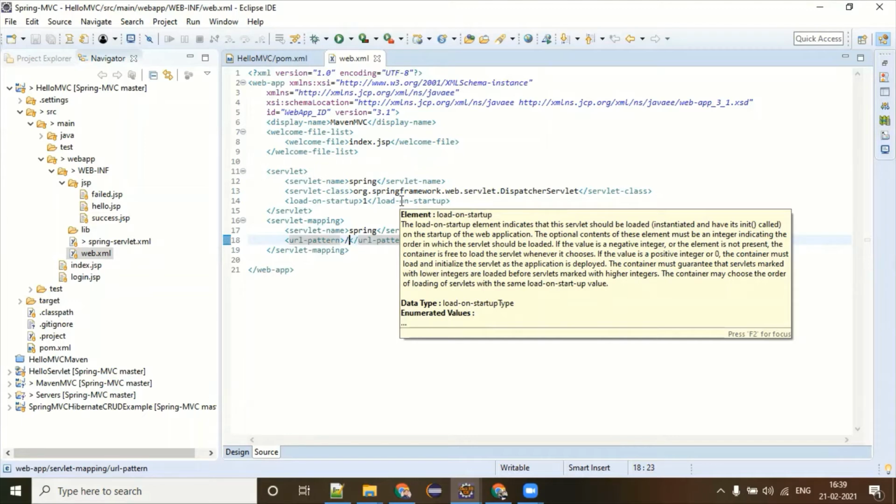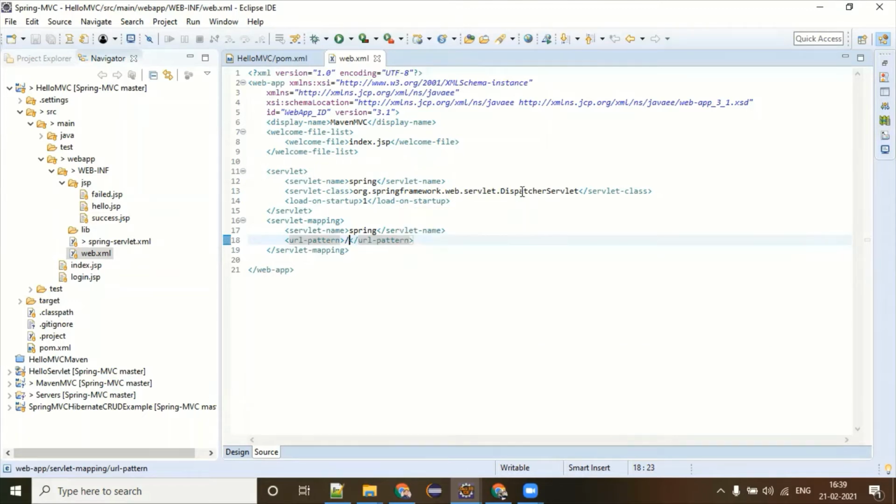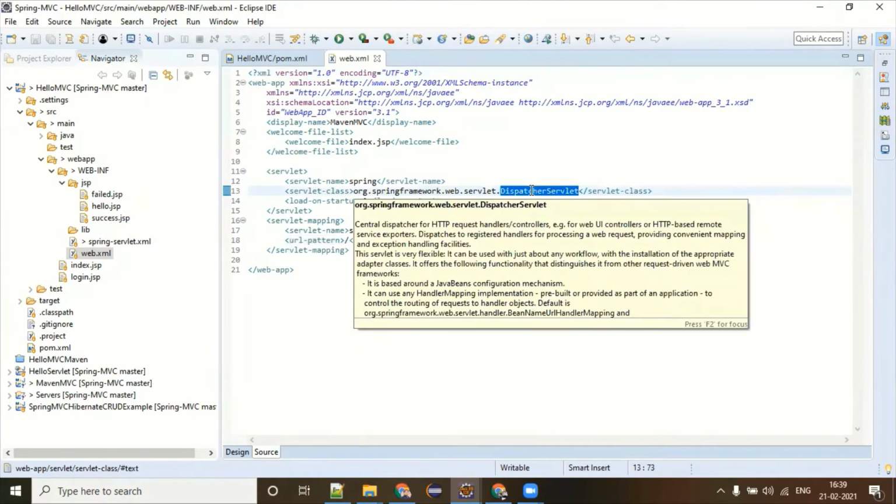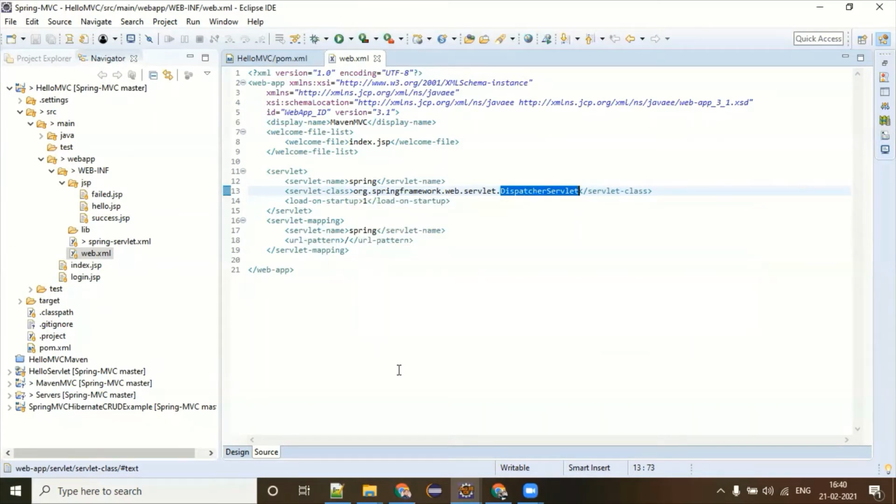There is nothing fancy that Spring MVC is doing here. Ideally, I'm registering one servlet in this web.xml. Even if you're not following all these things, it's completely fine, because as a Spring Boot developer you don't need to do this now, and going forward it is also not required.